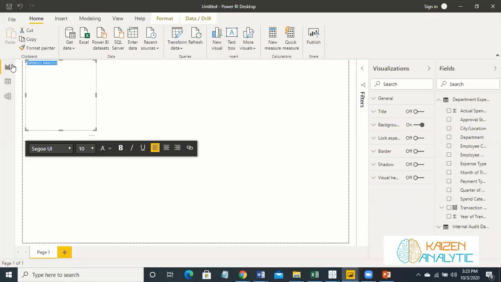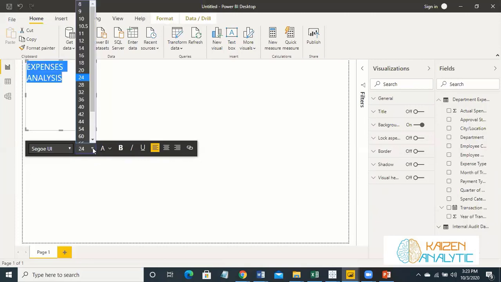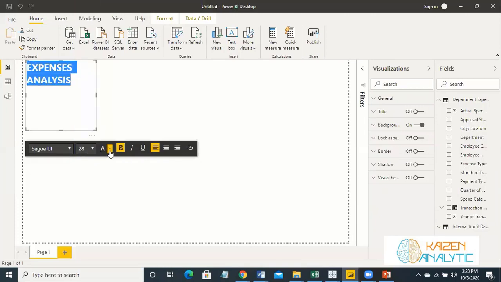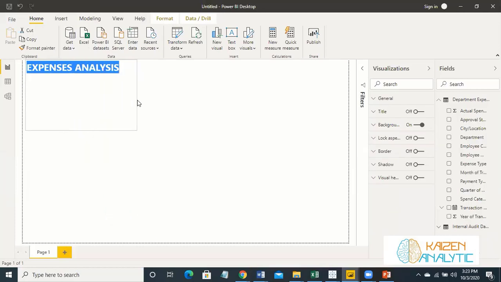Name it as expense analysis and I think 24 or make it 28. Bold and make it blue. So this is the name of the dashboard. This is the first thing which we'll do.